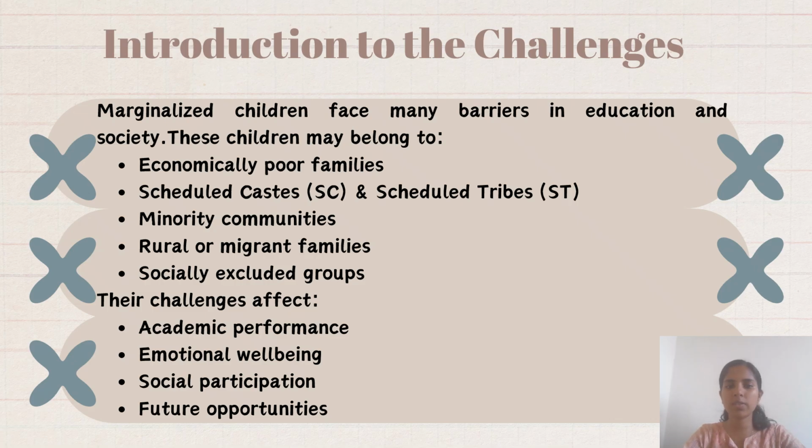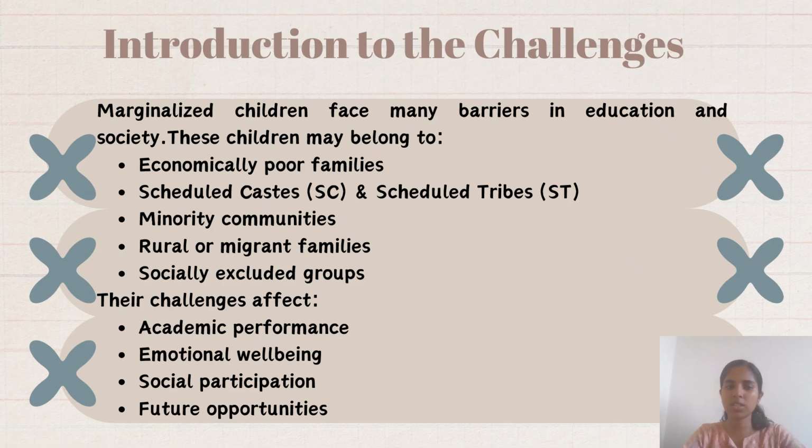Marginalized children may face barriers in education and society. These children may belong to economically poor families, scheduled castes and scheduled tribes, minority communities, rural or migrant families, socially excluded groups. These are mainly called marginalized.